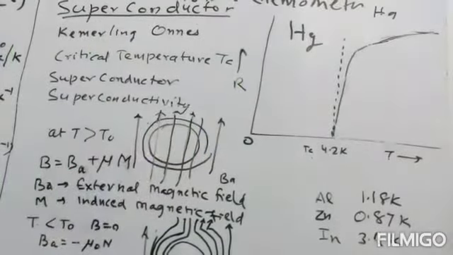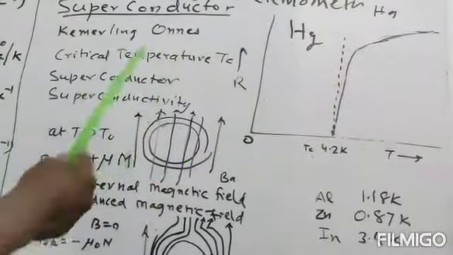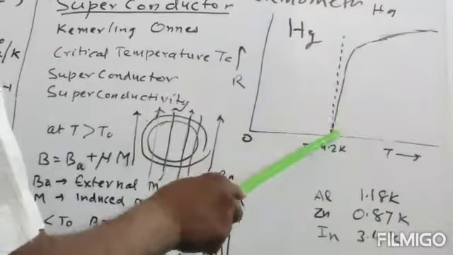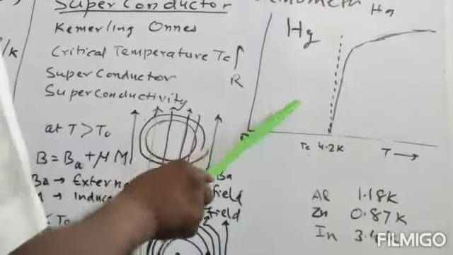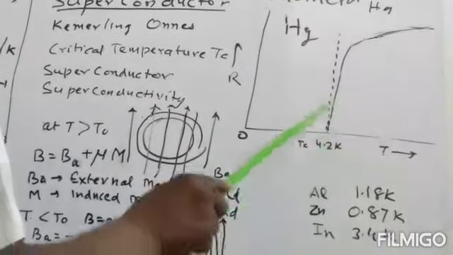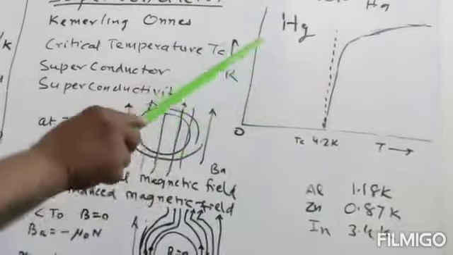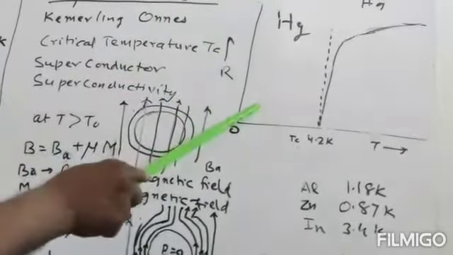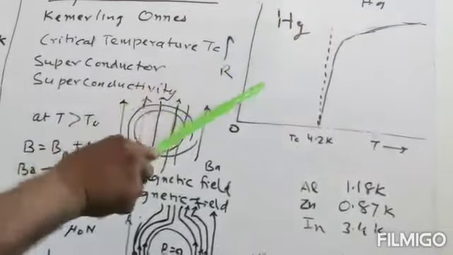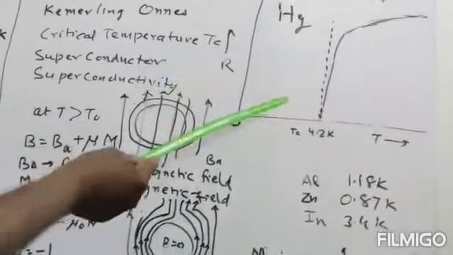When the resistance is zero, if an electron is moving, it will move for infinite time because there is no resistance. So if the temperature is less than the critical temperature, for this material, mercury, the critical temperature is 4.2. If the temperature is less than 4.2, then its resistance is zero. It will become a superconductor, and if the electron is flowing in the conductor, it will flow for infinite time.